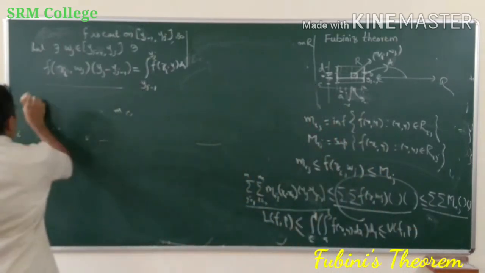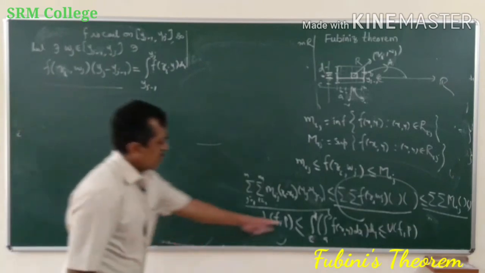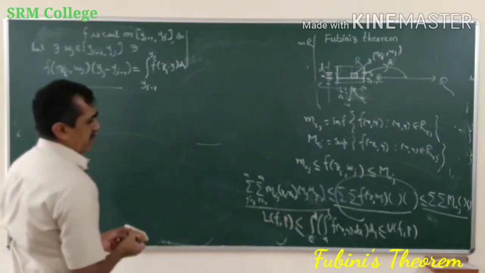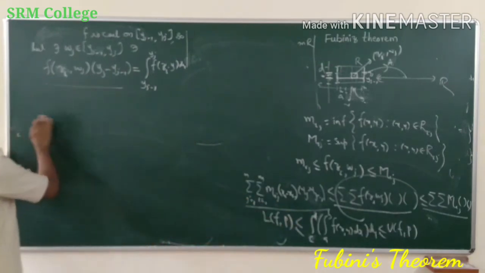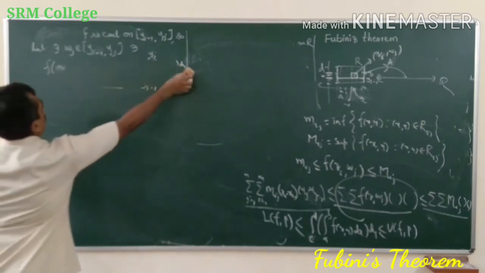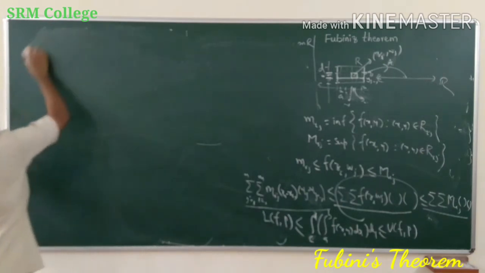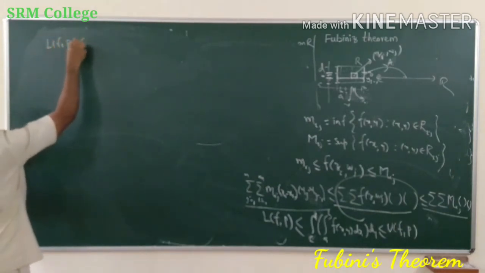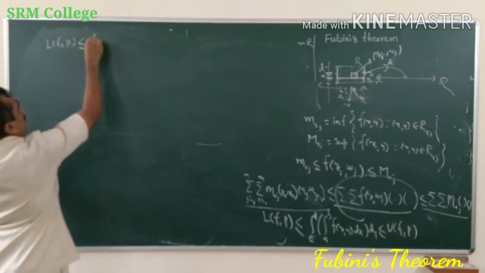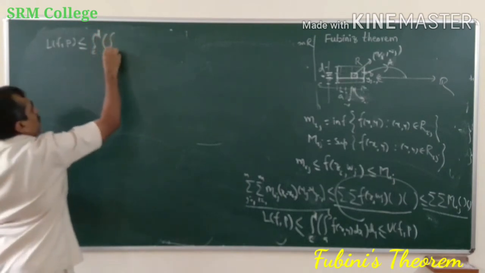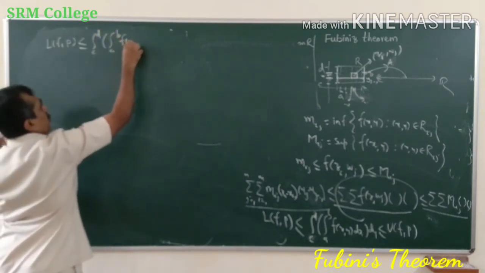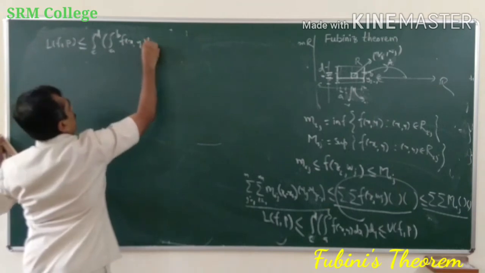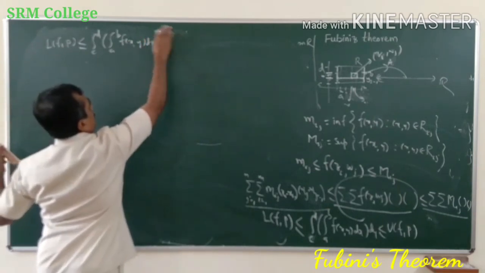Okay. So now from this I will take only one thing that I will require. So from this what I have is L(f,P) less than or equal to the integral over c to d of the integral over a to b of f(x,y) with respect to x, dy.